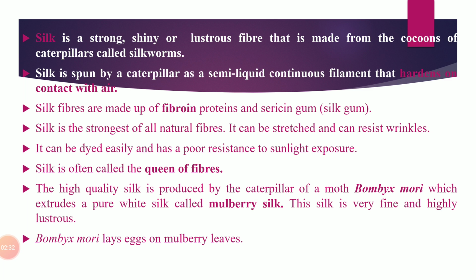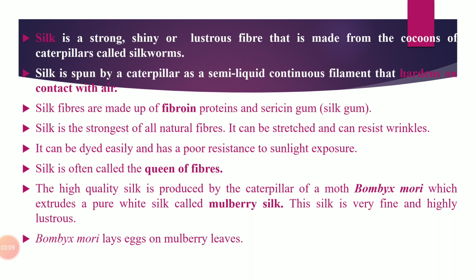Then there are several types of silk, but two major groups are there, that is mulberry silk and muga silk. Except that, so many silks are there, such as masoor silk, tassar silk, eri silk. Mulberry silk is the best quality silk, which is produced by the caterpillar of a moth called Bombyx mori. As you can see on the slide, Bombyx mori is written in italics because this is the scientific name of the silkworm.